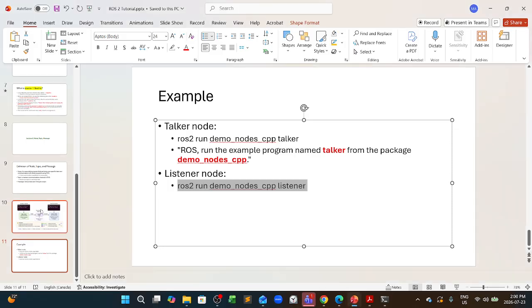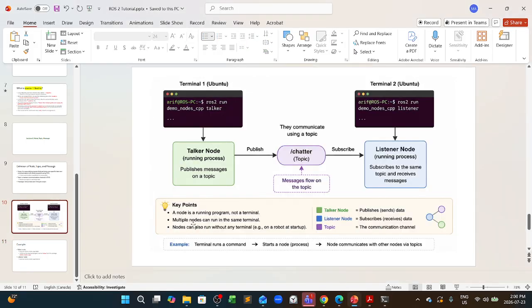Now this key point makes more sense: a node is a running program and not a terminal. We had three different terminals but two nodes in our example, and multiple nodes can run in the same terminal. We didn't try that, but we can execute two different commands or programs under the same terminal.